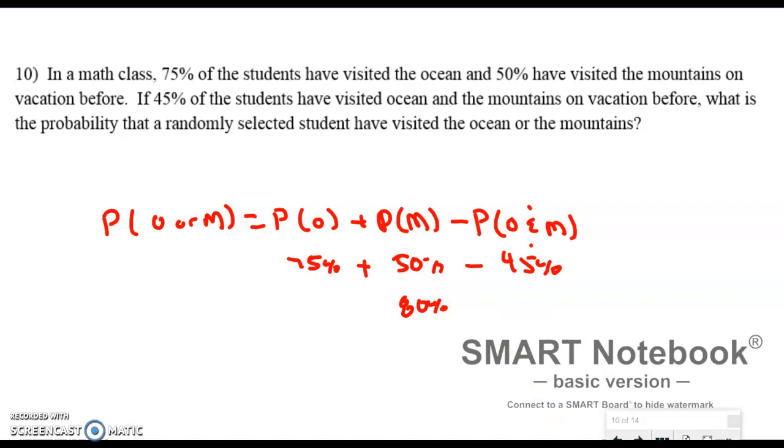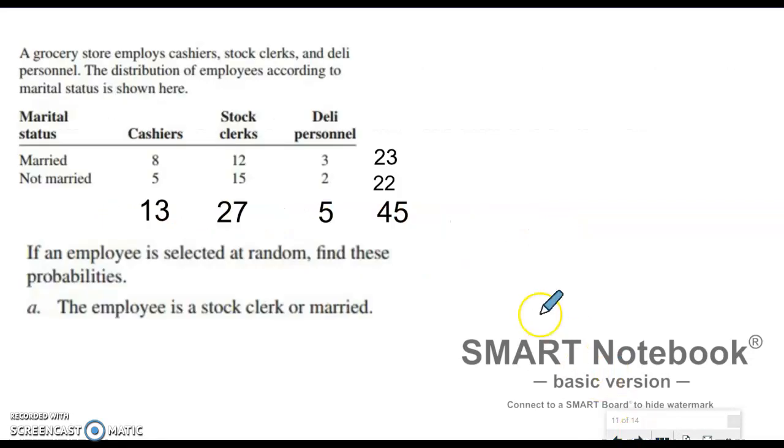All right, so that is the end of that first video. Then you guys had a second one in which you guys were looking at a table of values and just trying to find the probability that way. It was a grocery question. So in this case, a grocery store employs cashiers, stock clerks, and deli personnel. The distribution of employees according to marital status is shown. I found the totals for you guys just to help you out.